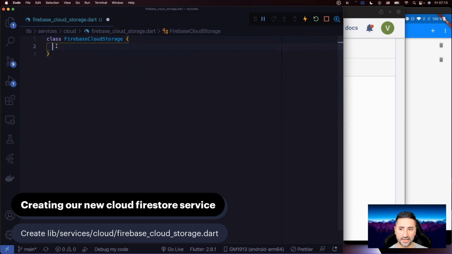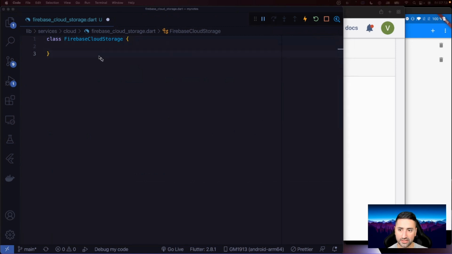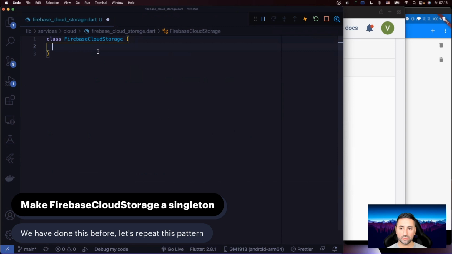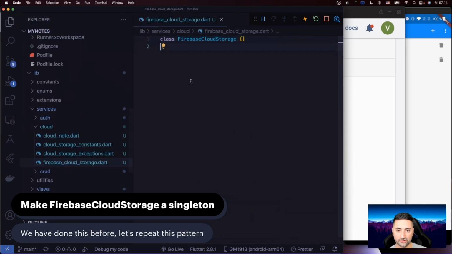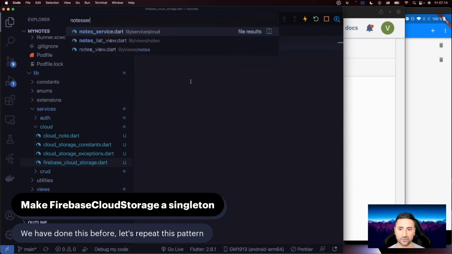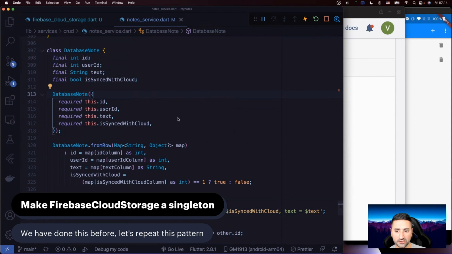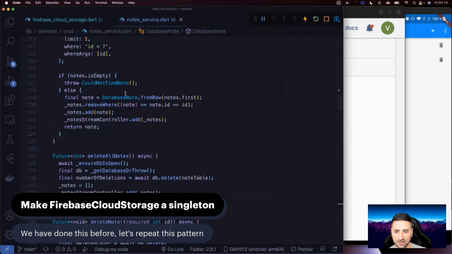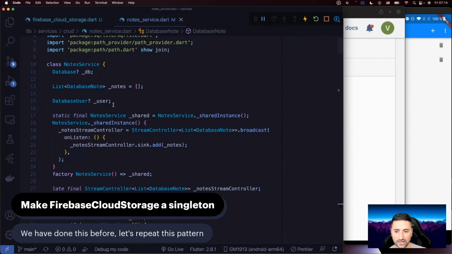And at the moment, it doesn't do really anything. But what we need to do is to make this a shared instance. And I'm going to bring the caption for that. And if you remember, we've already made our node service a singleton. So let's go back to our node service, Command P on Macintosh and Visual Studio Code, or Control P in Windows and Linux to bring up this search files by name field. And I'm just going to say node service. If you remember inside node service, I think at the top we had this pattern for creating a singleton.